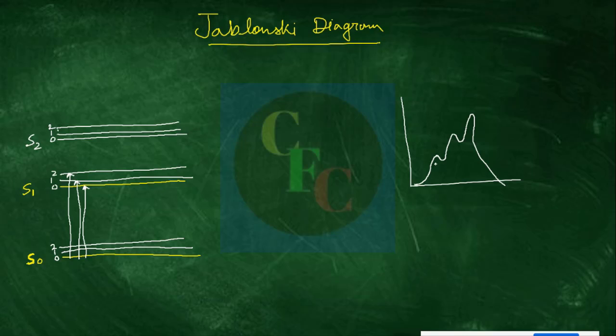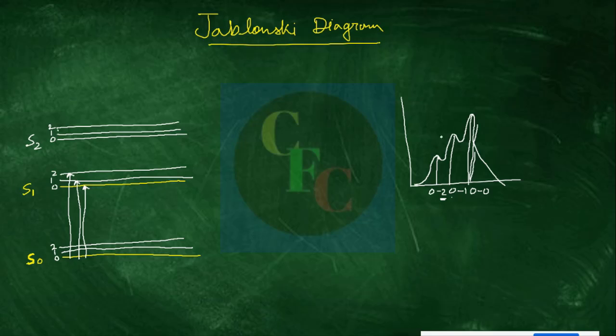This is the lowest and highest energy, so maybe this longest one is 0 to 2, and this is 0 to 1. 0 to 1 or 0 to 2 means the 0th vibrational level of the ground state to the first or second vibrational level of the first excited state. And this is from 0 to 0, that means the 0th level of the ground state to the 0th vibrational level of the first excited state.